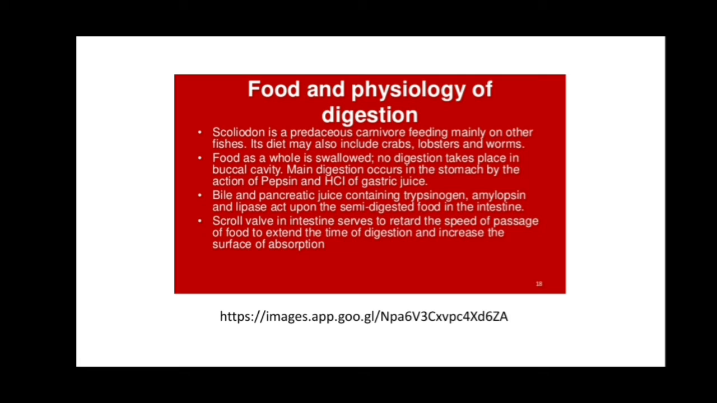The scroll wall in the intestine serves to retard the speed of passage of food, to extend the time of digestion and increase the surface of absorption. So the scroll wall doesn't have any digestive function. It only extends the time of digestion and increases the surface area of absorption. The scroll wall doesn't secrete any digestive juices or digestive enzymes.